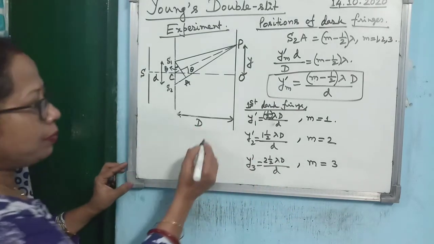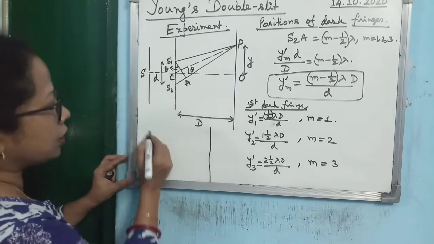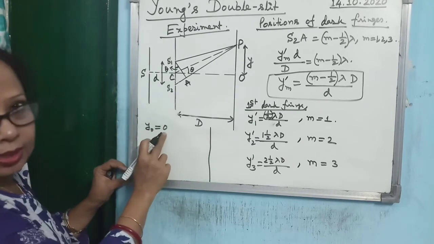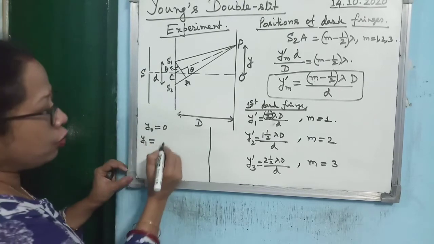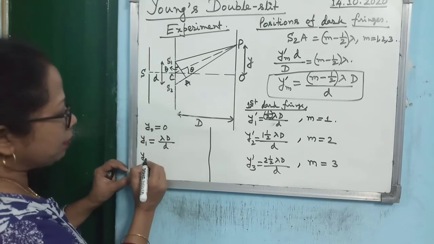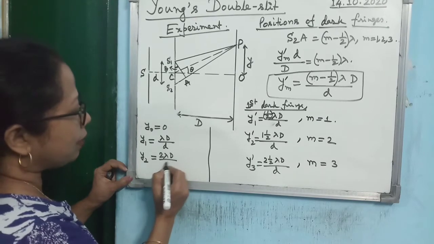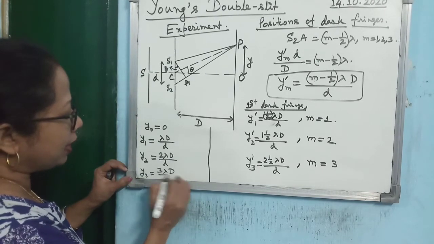Now I have rubbed it already, so I am just writing it here. What was the position of the bright fringes we have got? Central bright fringe was 0. Then what was the position of the first bright fringe? I hope you can remember. Lambda D by d. What was the position of the second bright fringe? It is 2 lambda D by d. Then third bright fringe, 3 lambda D by d.